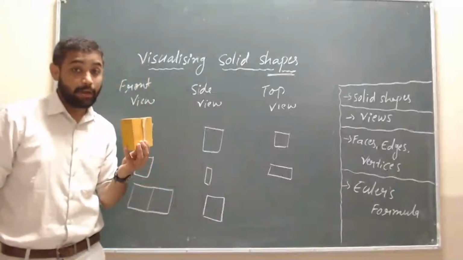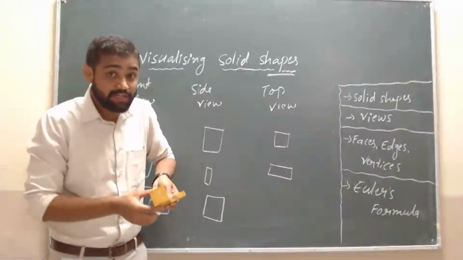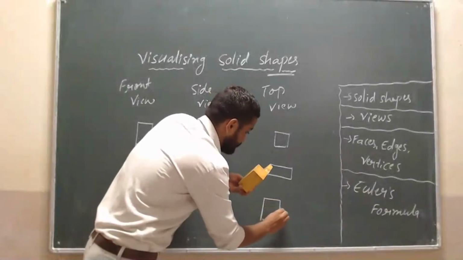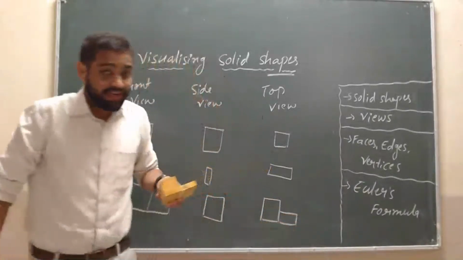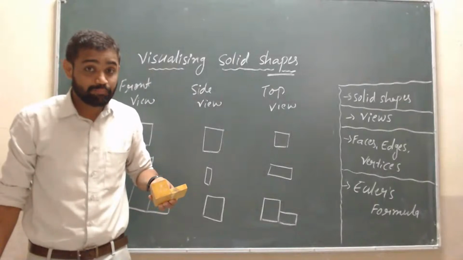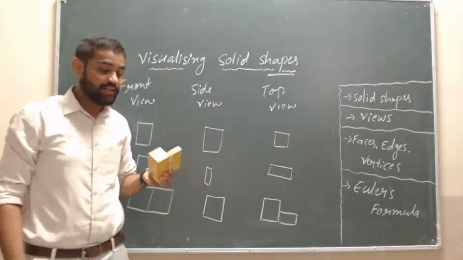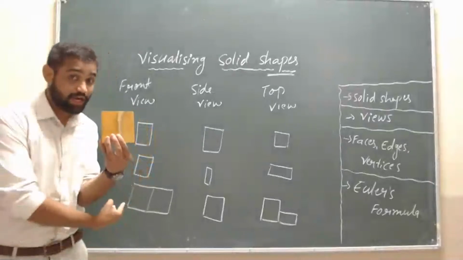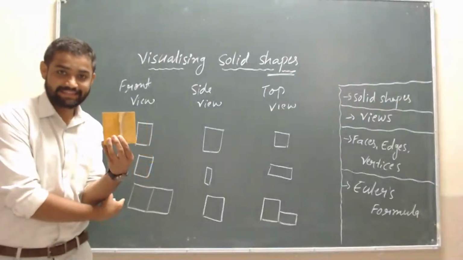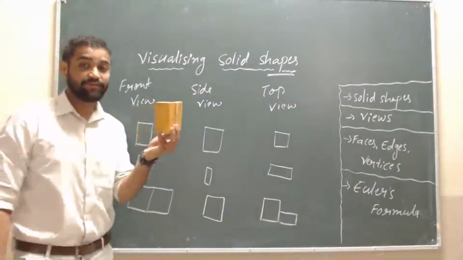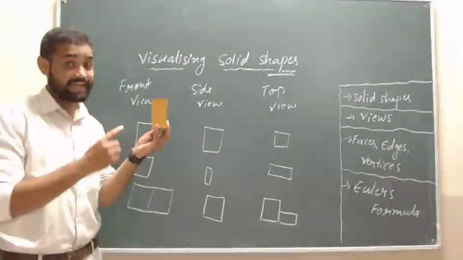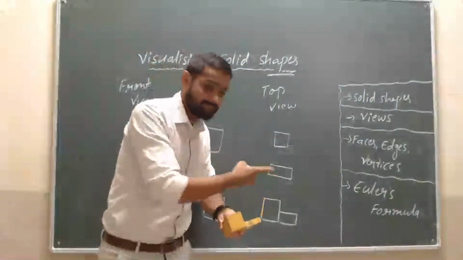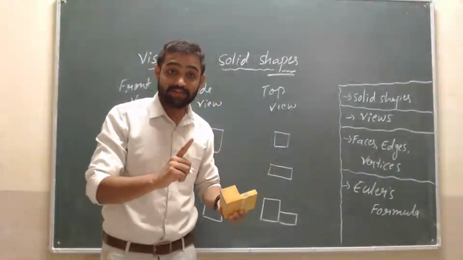Okay, then by top view, how is it? A big square and a small rectangle. Like this we are visualizing. Are you getting my point, students? See here once again, this is the front view. We have to draw it like this. Then the side view is like this. By top view it is like this. Is it clear to you, students?